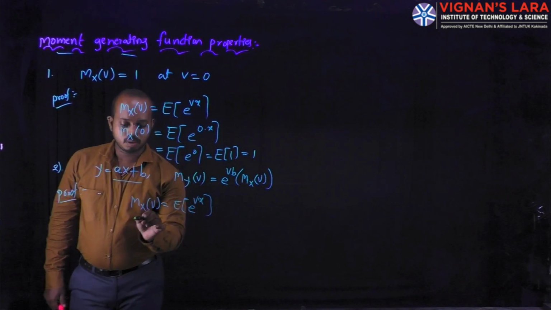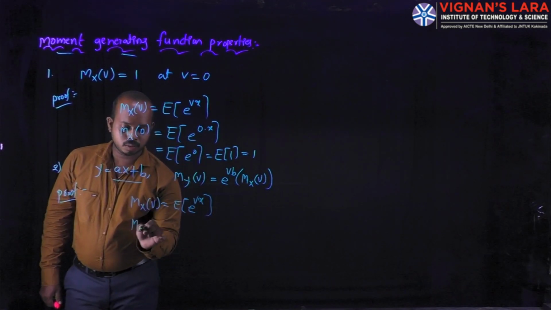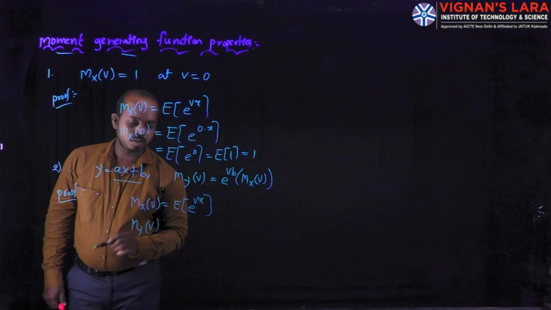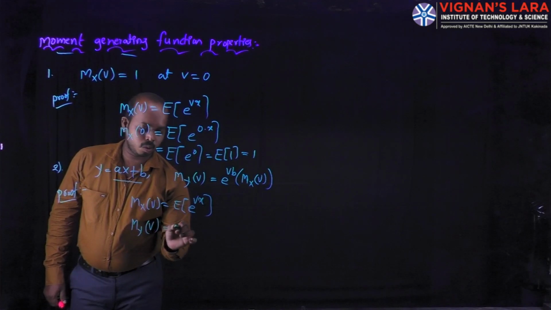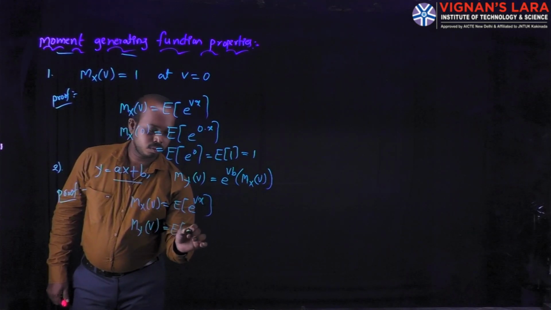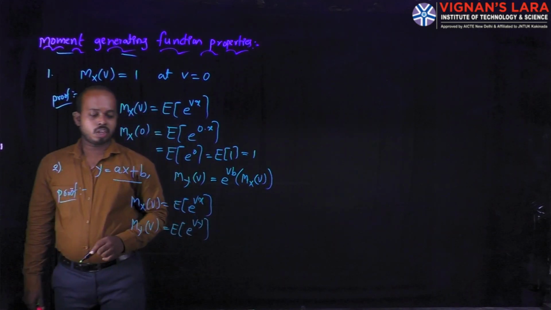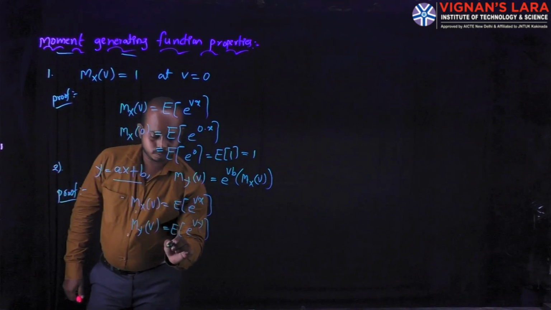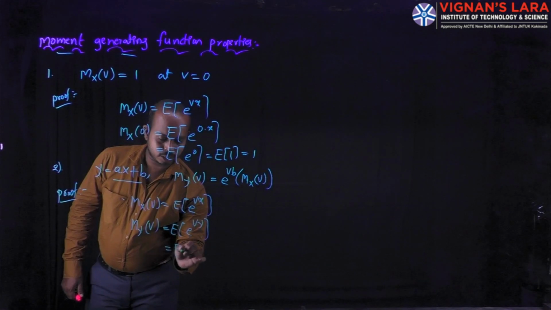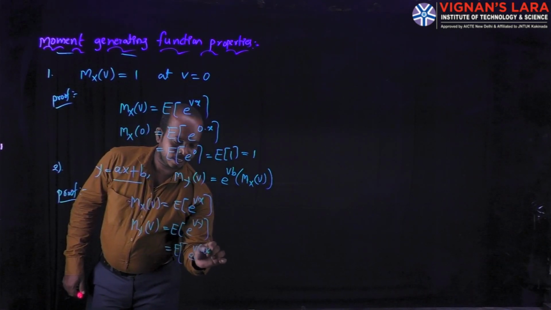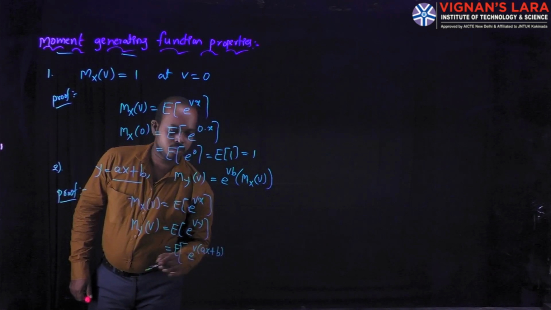Now replacing X with Y, M_Y(v) is equal to the expectation of e power vY. Then keep the value of Y in this relation: the expectation of e power v into (aX plus b).